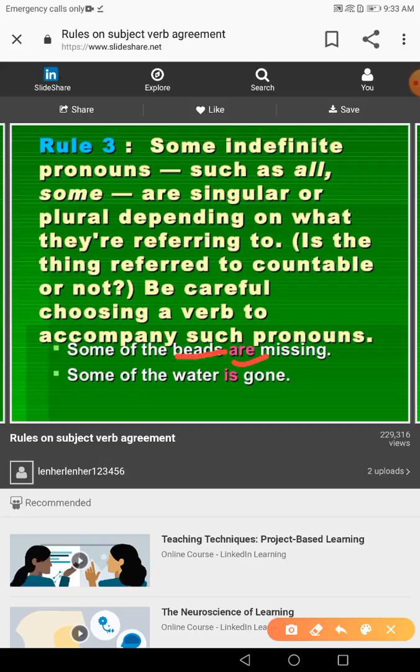But if we have an uncountable noun after some of, as an object of the preposition, the uncountable noun is considered singular, so we match it with is. So we say some of the water is. That's it.